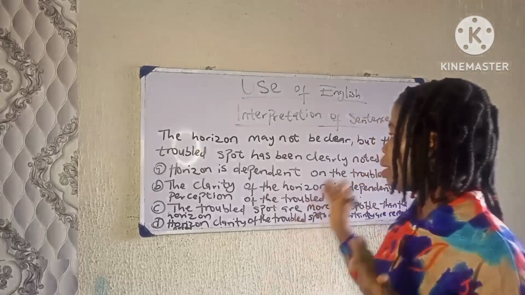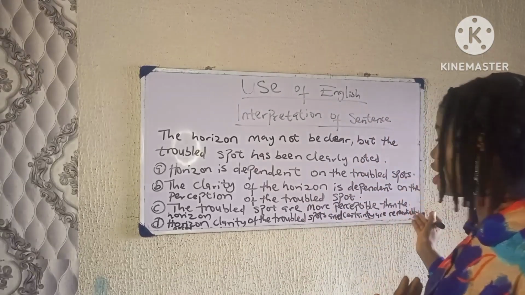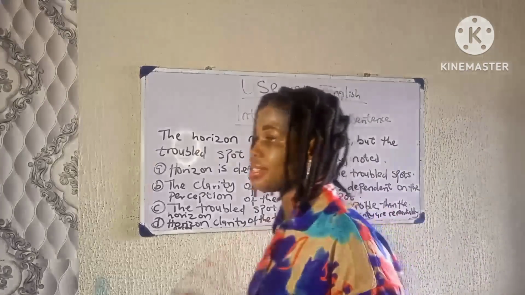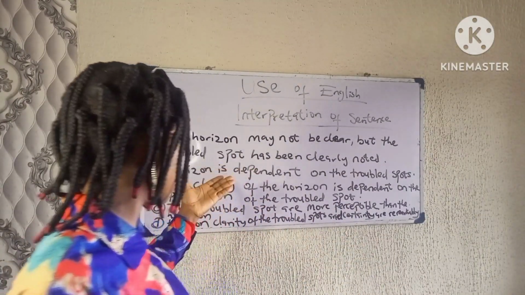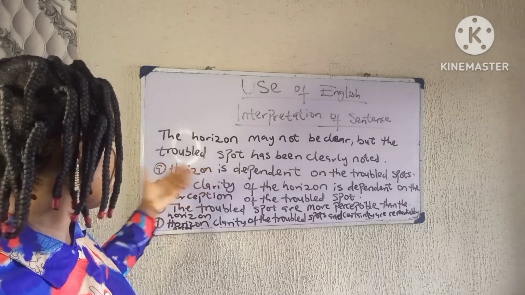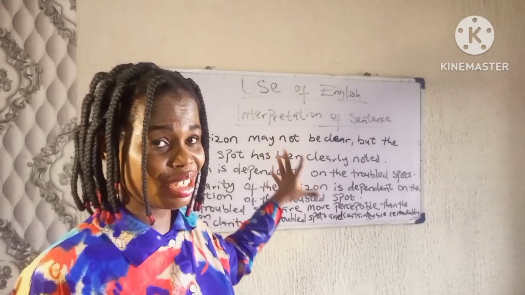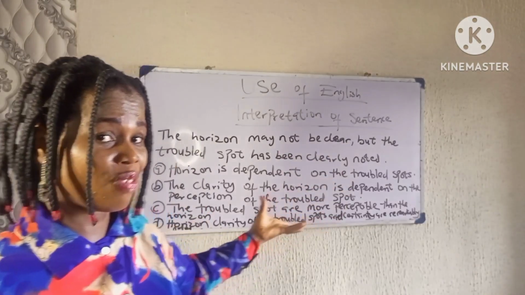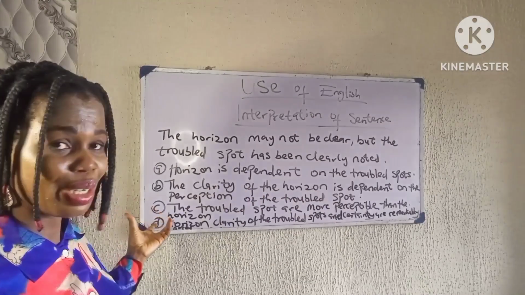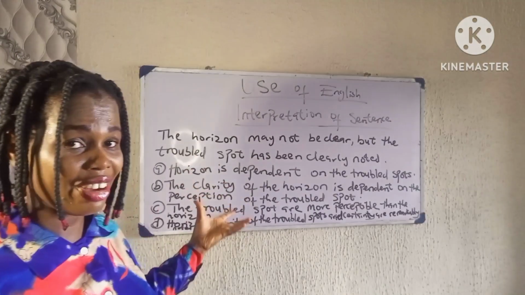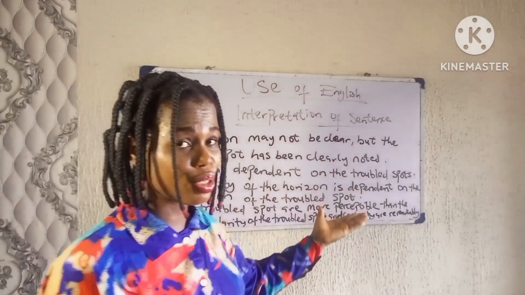The horizon may not be clear, but the trouble spot has been clearly noted. Now we have to choose the option that best conveys the information contained in the sentence. Now let's look at the options. We have option A: horizon is dependent on the troubled spot.